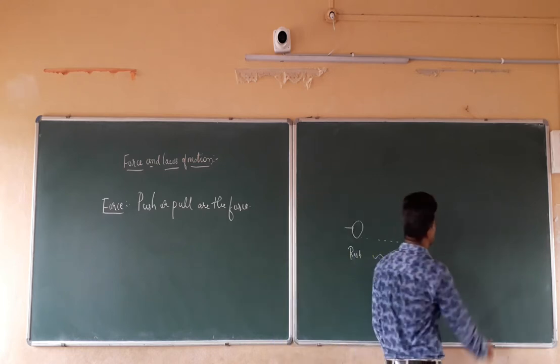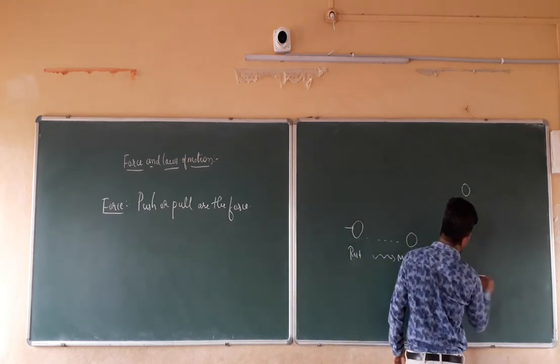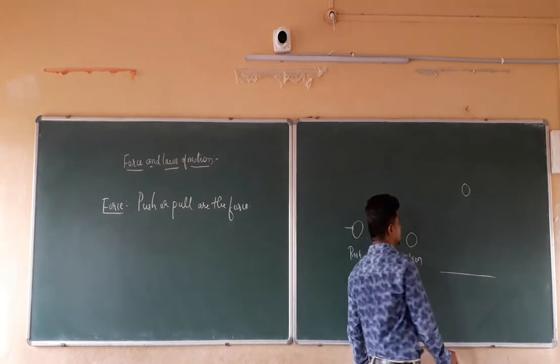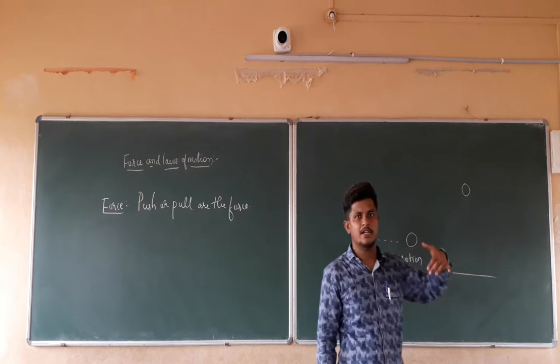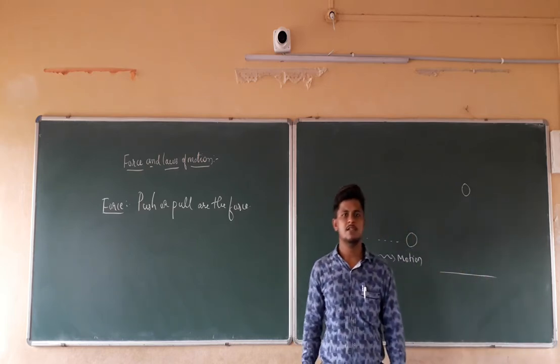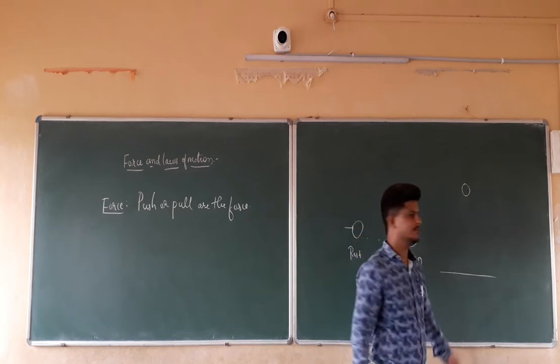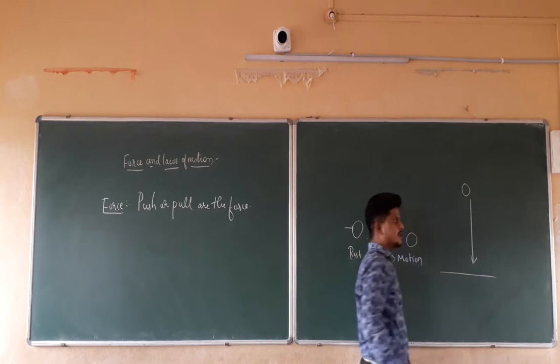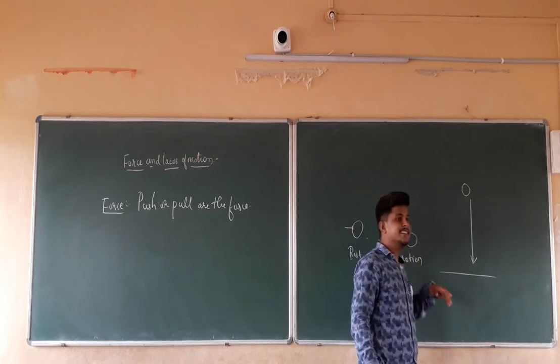In the same way, take a ball thrown vertically upward. After some time, it comes in the downward direction.